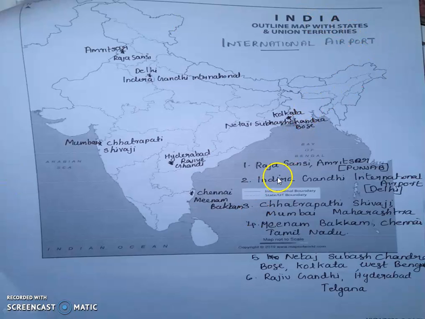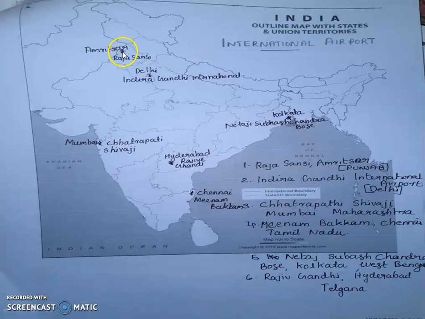We have to study 6 important international airports: Raja Sansi International Airport, Amritsar in Punjab; Indira Gandhi International Airport in Delhi; Chhatrapati Shivaji International Airport, Mumbai, Maharashtra; Meenambakkam International Airport, Chennai, Tamil Nadu; Netaji Subhash Chandra Bose International Airport, Calcutta, West Bengal; then Rajiv Gandhi International Airport, Hyderabad, Telangana. These are the exact places of these international airports.